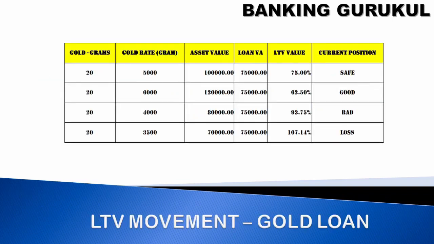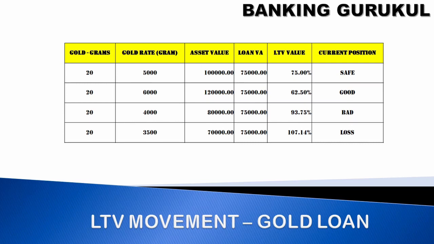So how is loan to value important for a bank? For example, you have given a loan against gold. Gold will be 20 grams after removing the wastage and stones and all, 20 gram, and present rate is 5,000 rupees.